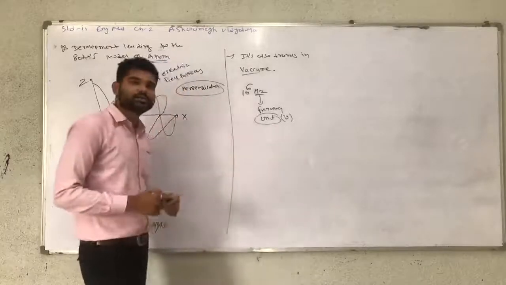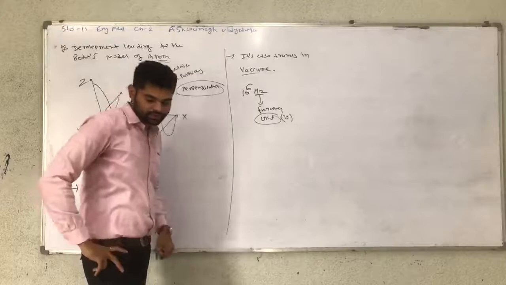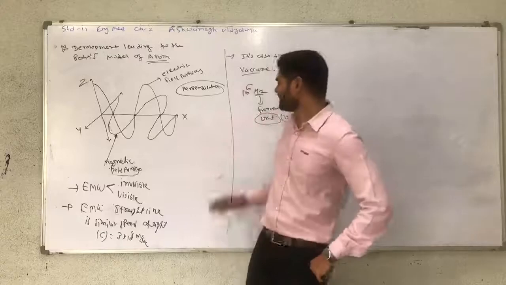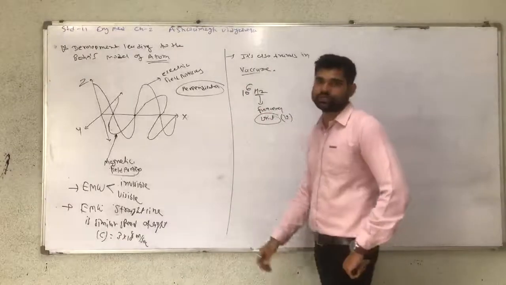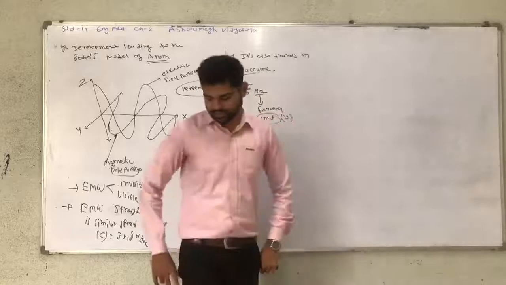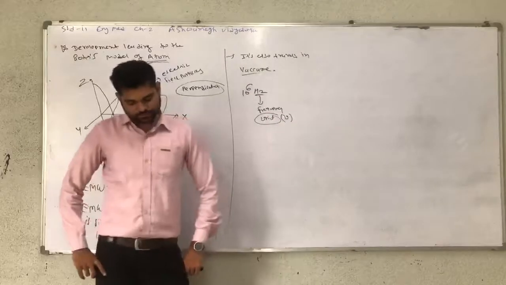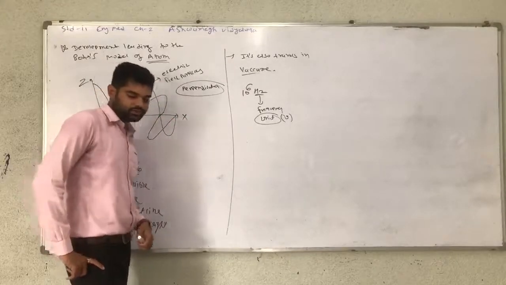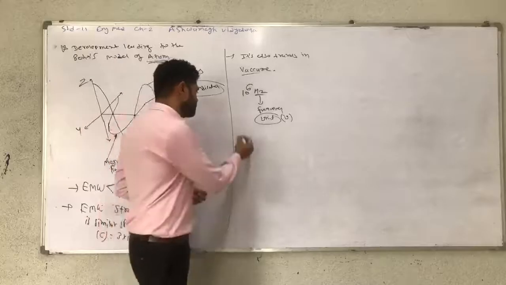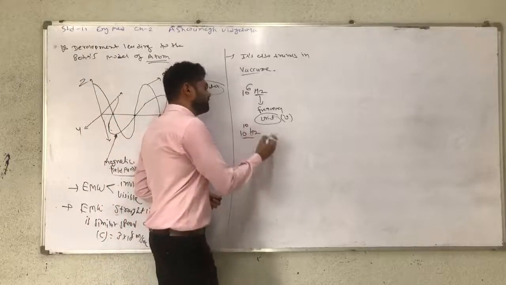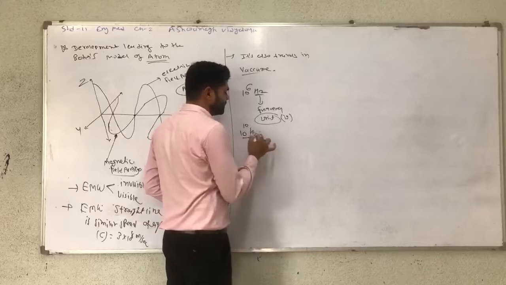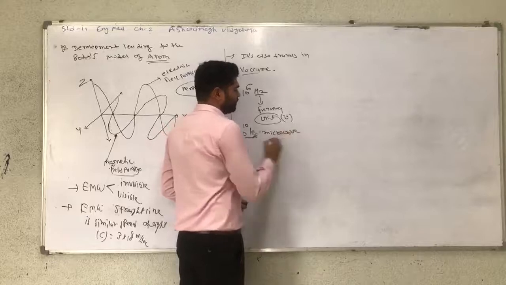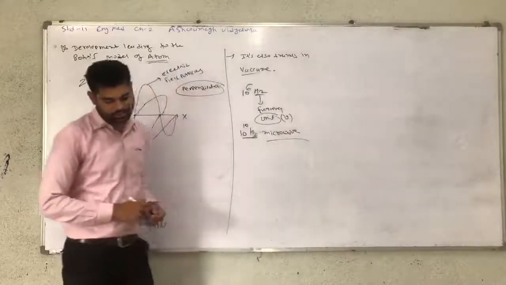So a frequency of 10 raised to 6 hertz is used in the radio frequency area. In a radio station, this type of frequency wave, 10 raised to 6 hertz, is used. Now further, 10 raised to 10 hertz is for microwaves. The frequency of waves used in microwaves is 10 raised to 10 hertz, and Hz symbolizes this.